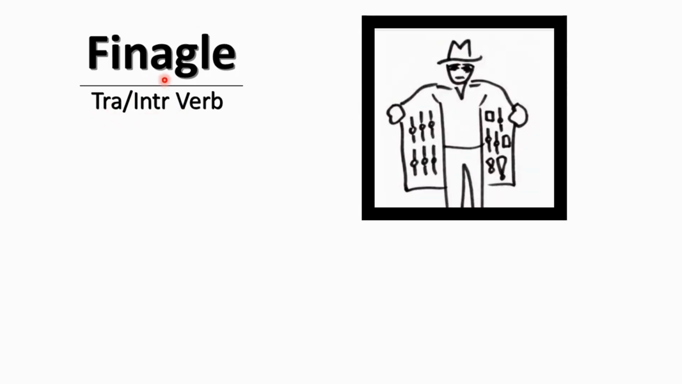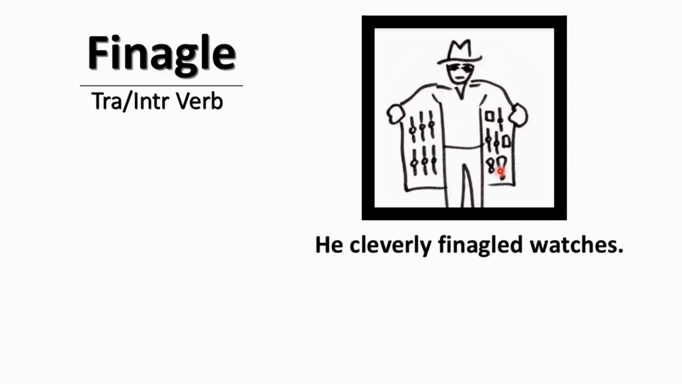The next word we have is finagle. Finagle in parts of speech is transitive and intransitive. Yes, in English grammar, a verb can be both a transitive and intransitive verb. So finagle is both transitive and intransitive. Now look at the picture. He has finagled watches, and these watches have been finagled. So what does finagled mean?